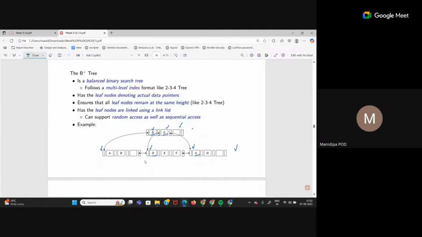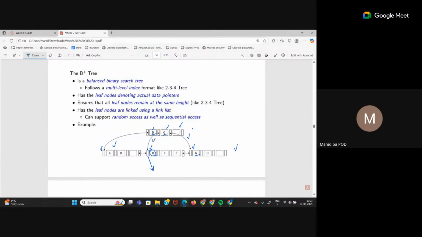Because in B plus tree, only the leaf nodes have pointers to actual records. That means this root node is pointing to its child nodes. These are child pointers, block pointers. But the leaf nodes have the record pointers. So when I come to a leaf node, this will show me where this D record is actually stored in the table. That record pointer will be present here. This one is pointing to the actual table in the disk.